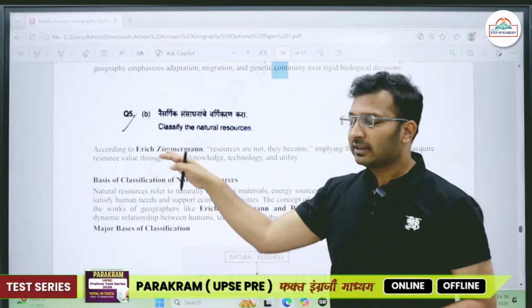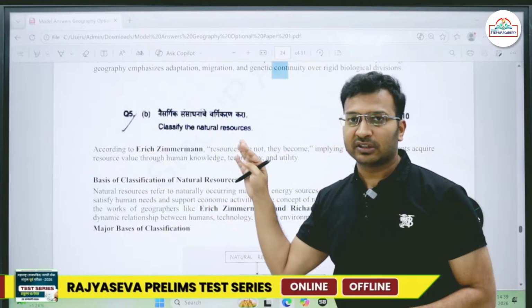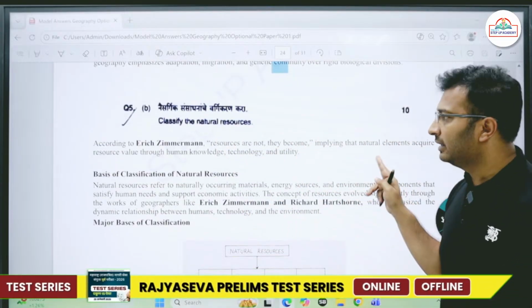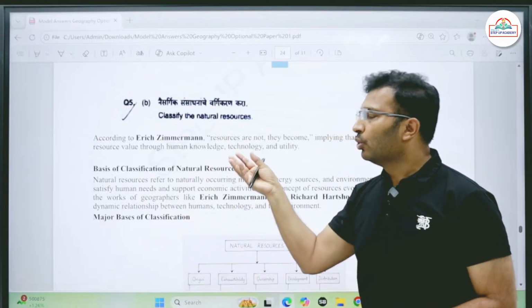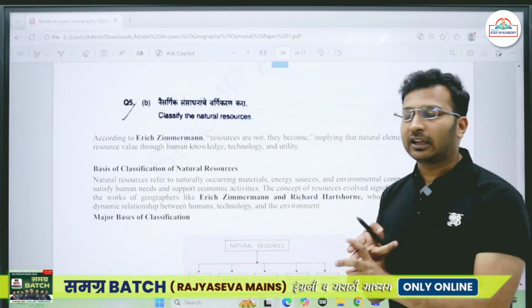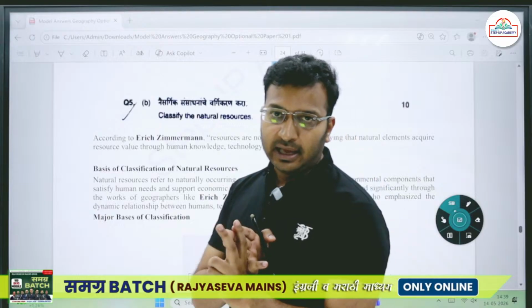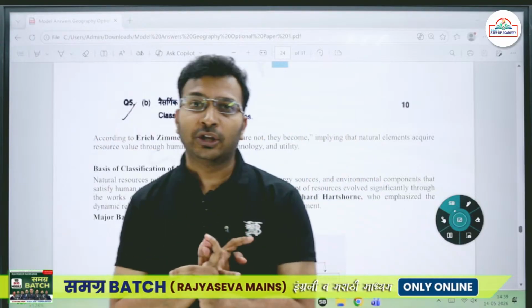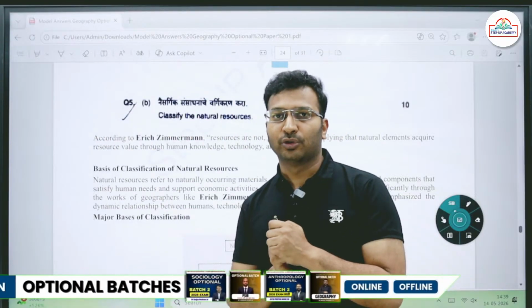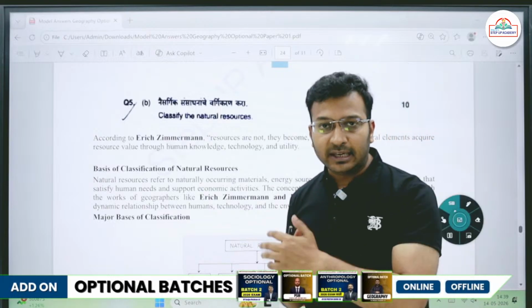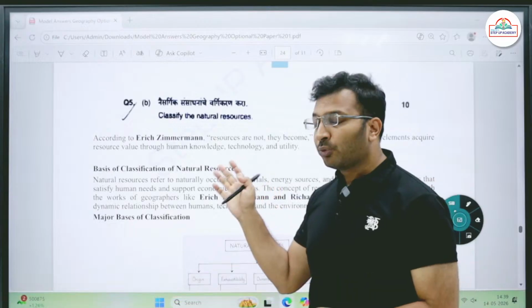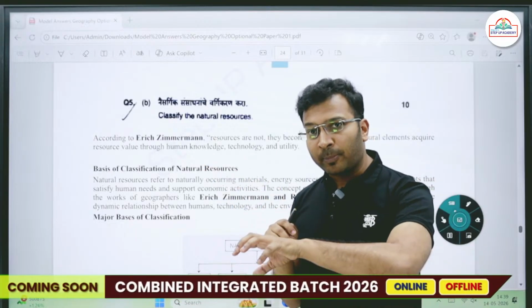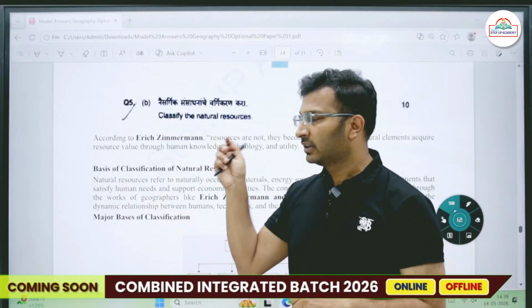So Eric Zimmerman gave a phrase that resources are not, they become, implying that natural elements acquire resource value through human knowledge, technology and utility. As long as we are not utilizing a particular element, we cannot call it a resource. When we make a proper commercial utilization, then we call it a resource.